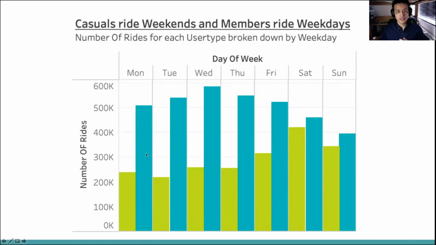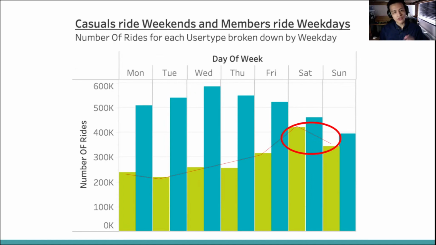To analyze the weekly habits of our riders, I've got a group bar chart here showing the number of rides for each user type broken down by day of the week. We can see that members have their peaks during the weekdays and their lowest number of rides during the weekends, whereas casuals on the other hand are the polar opposite.